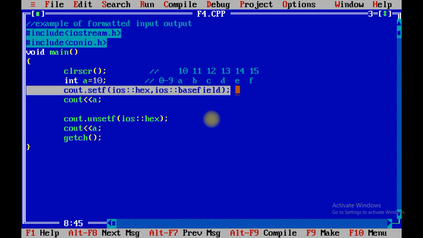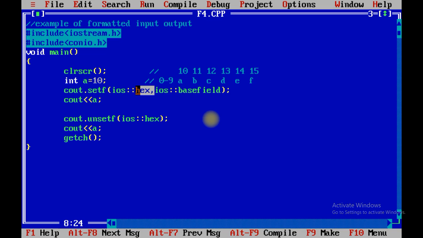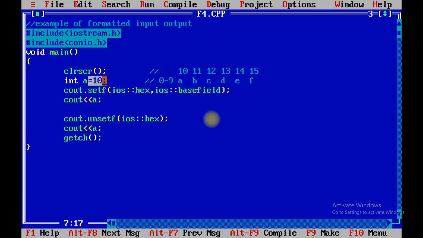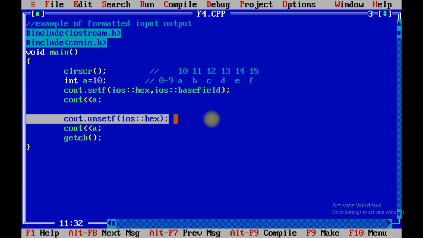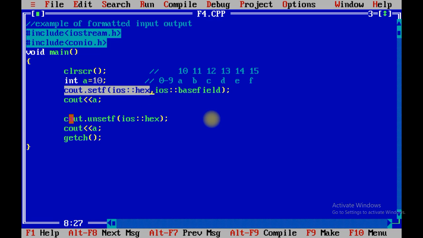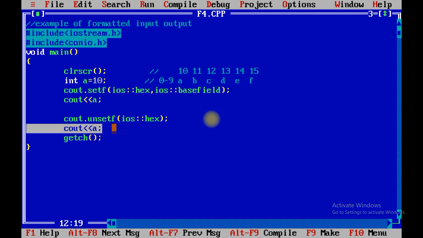When you set this particular flag, based on this flag it will print the value of a. Right now the value of a is declared as 10. So it will convert this number 10 into the hexadecimal number, and when hexacode is displayed, 10 equals A in hexadecimal code. So it will print A on the screen. Similarly, when you apply the unsetf function, whatever flag you have set, it will remove that particular flag and the normal number will be printed.